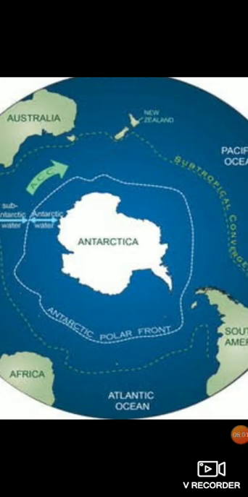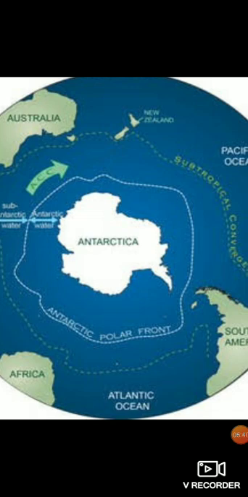And in this map you can see that Antarctica is like an island and it is surrounded by oceans on all four sides. So that is why Antarctica is also known as the island continent, and it is the fifth largest continent. Now what is so special? It is surrounded by oceans, I said. So which are these oceans? They have the Indian Ocean, Atlantic Ocean, and Pacific Ocean on all its sides, and it forms an entirely different ocean, which we will learn about later. But right now, you have to remember that it is surrounded by the Indian Ocean, Atlantic Ocean, and Pacific Ocean.